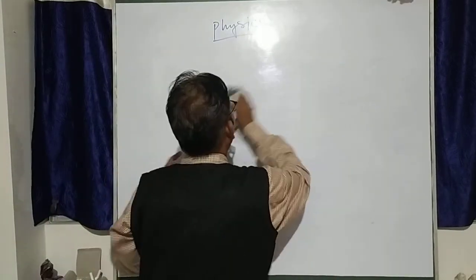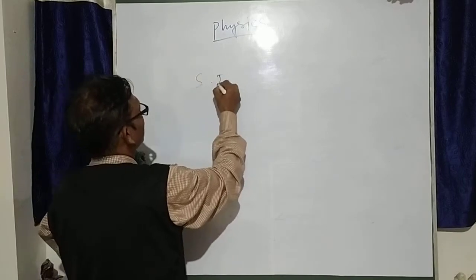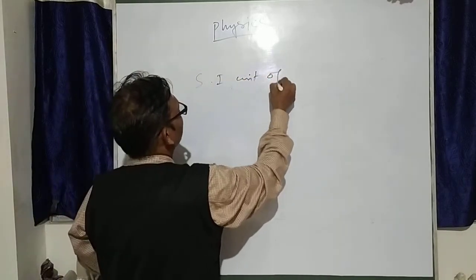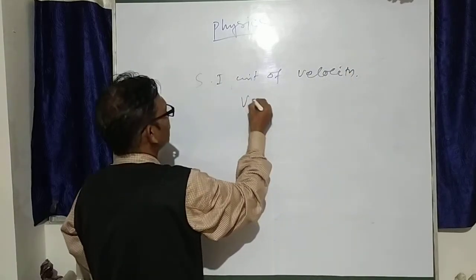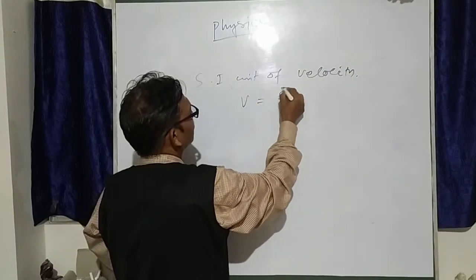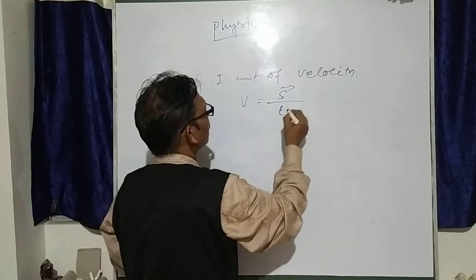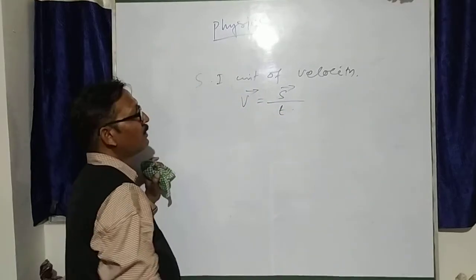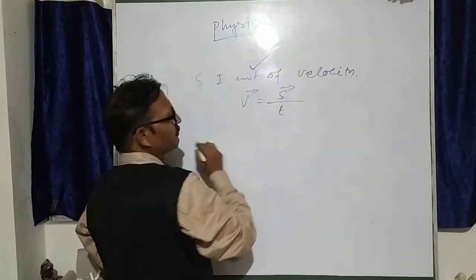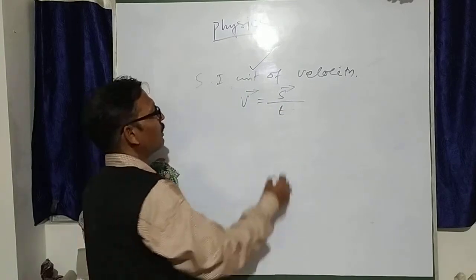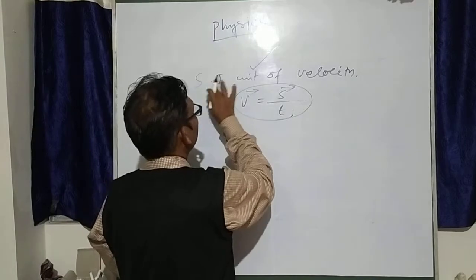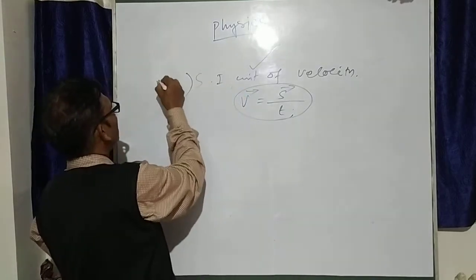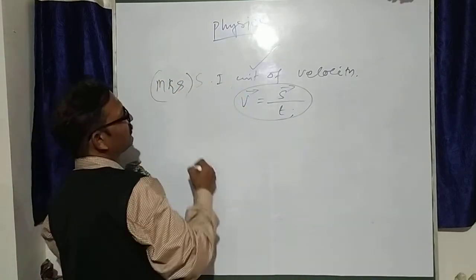Next, the SI unit of velocity. Velocity, you know, V is equal to S by T, that is displacement by time. To know the unit or dimension formula, you have to know the general formula for velocity. So SI unit means MKS unit.